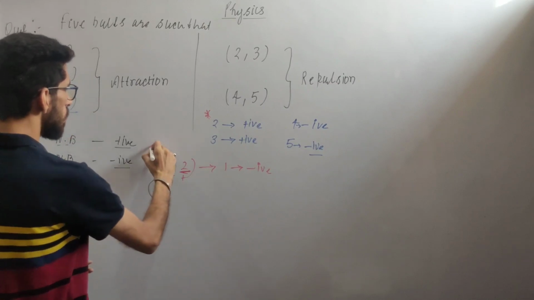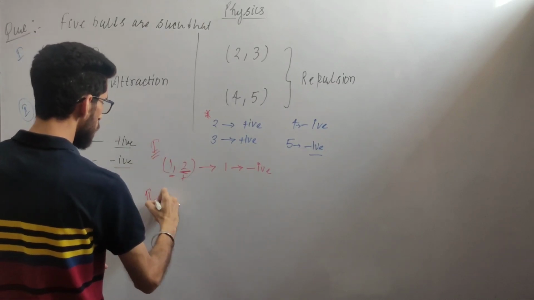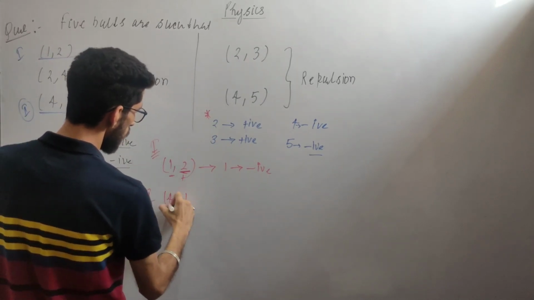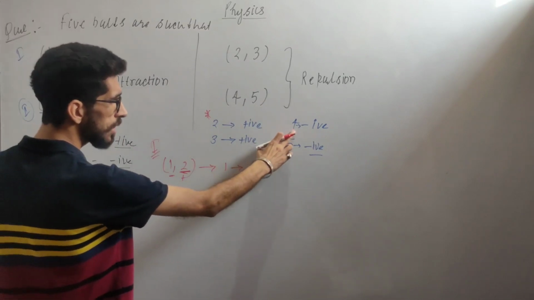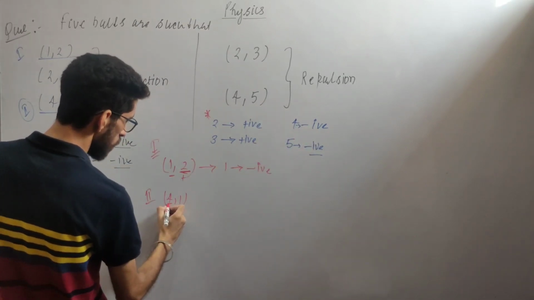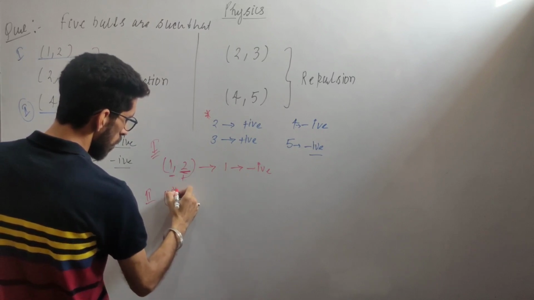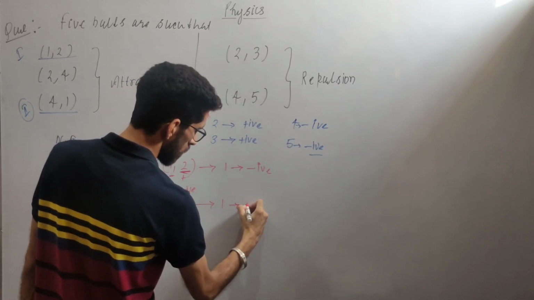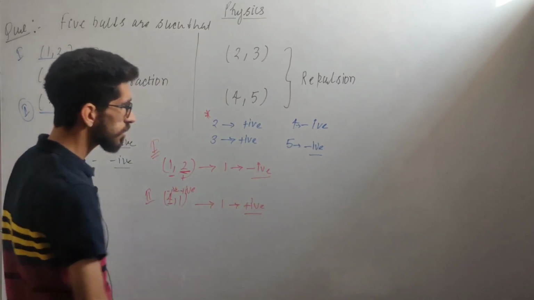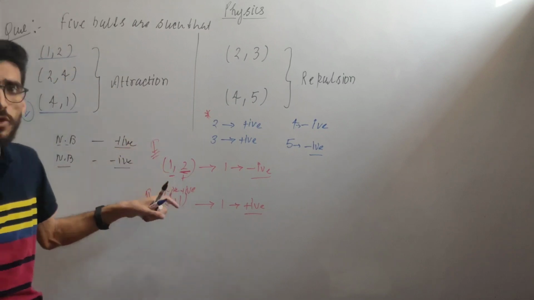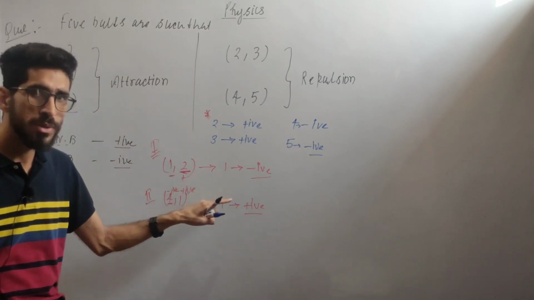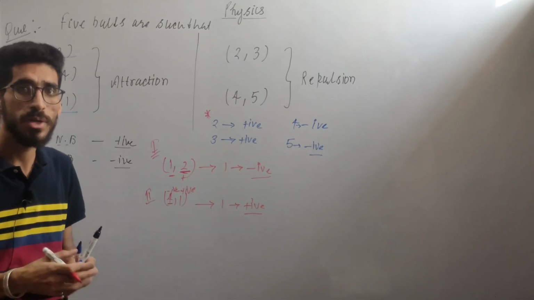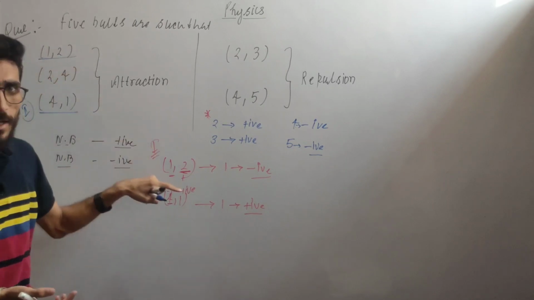If I take condition 2, there is attraction between 4 and 1. What is the charge on the 4th? It is negative. So according to this, the first should be positive. So by these two conditions, our answers contradict each other. It can't be that the same body has both negative and positive charge. On a single body, two charges cannot be there, positive and negative both.